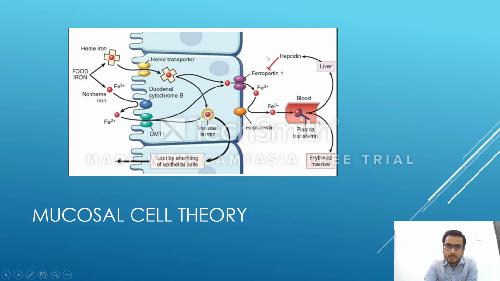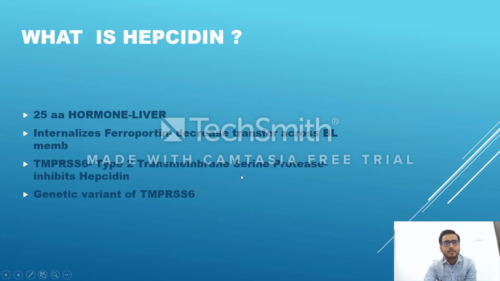Okay, so basically hepcidin is decreasing the iron coming out from the mucosal cell; it stays inside. Now, the plasma bound form goes to the body wherever it is required. So basically this was the absorption, and this is the mucosal cell theory. Next is, what is hepcidin? It is a 25 amino acid hormone which is synthesized by the liver. Already told, it internalizes the ferroportin and decreases the transfer of iron across the basolateral membrane.